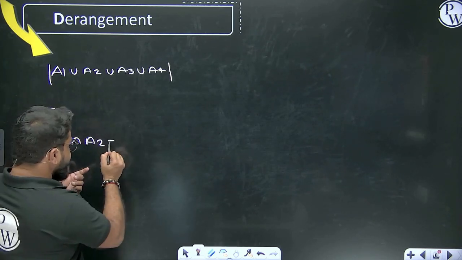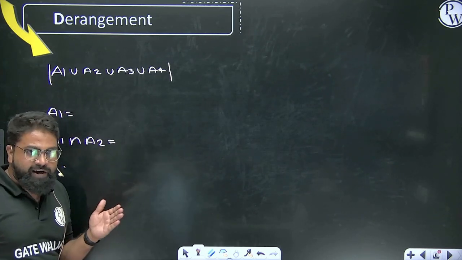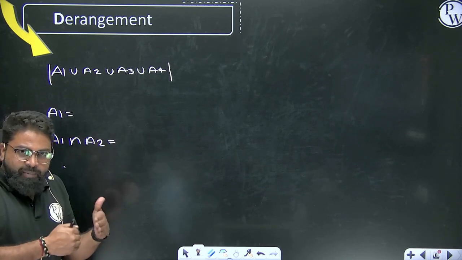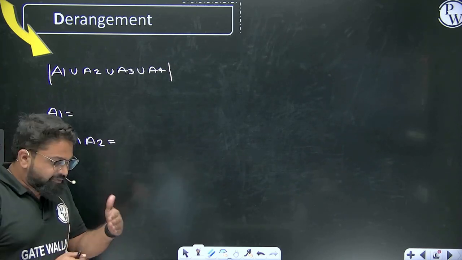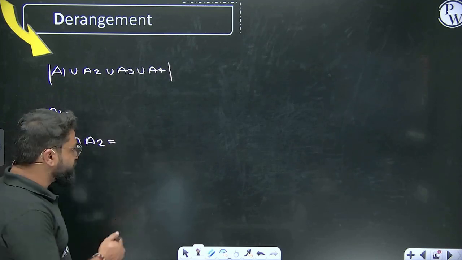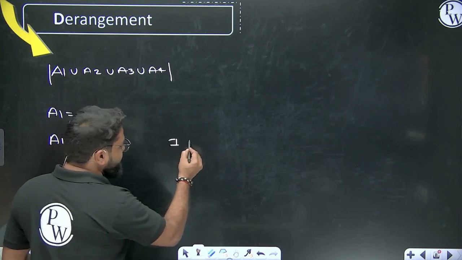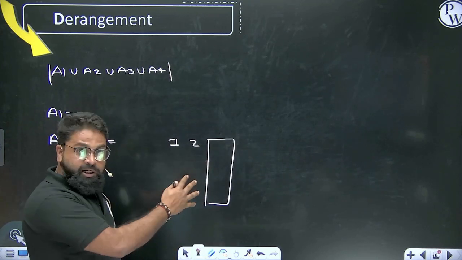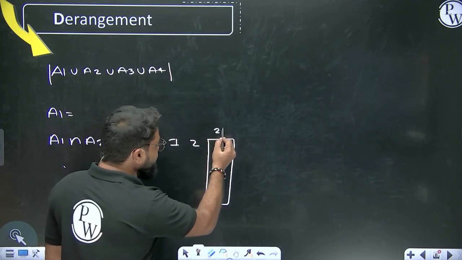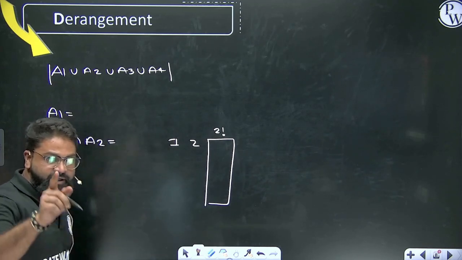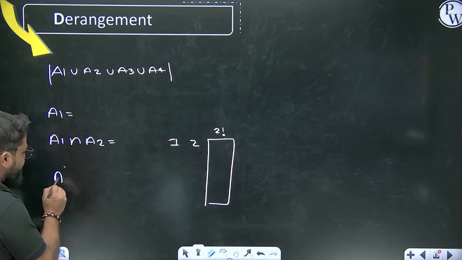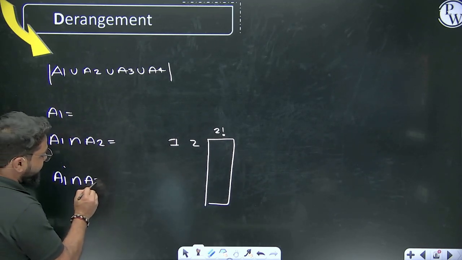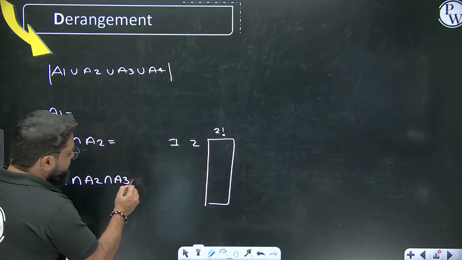a1 intersection a2 says the number of ways you can put the first and second element at the right position, right? First element and second element at right position. So if you fix the first element and second element at right position, how many ways can you jumble the remaining 2 elements? You can jumble the remaining 2 elements in 2 factorial ways. Understood? Yes or no?